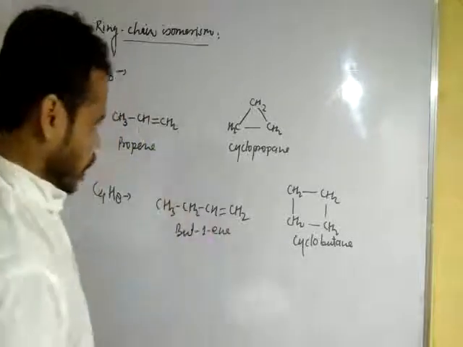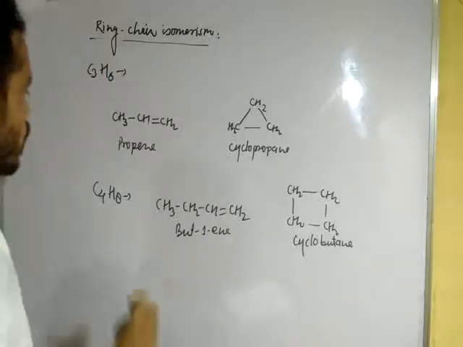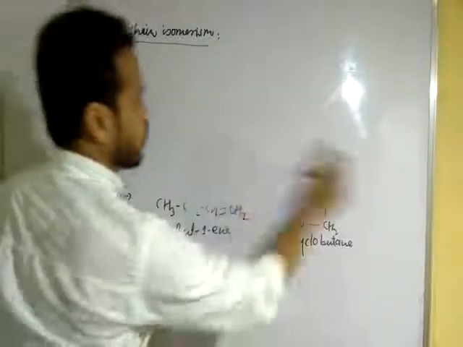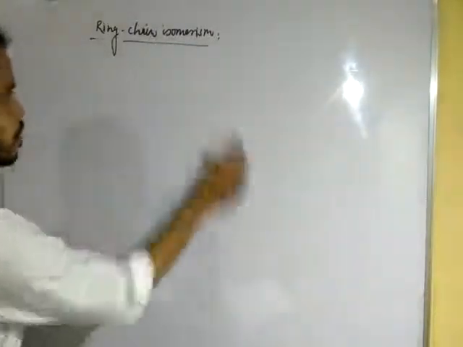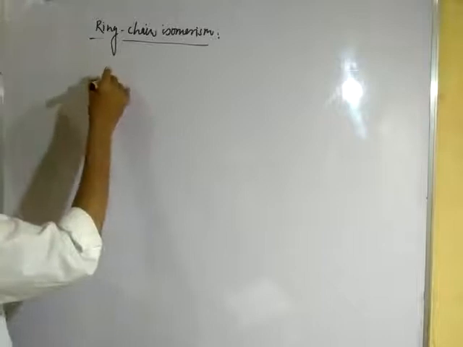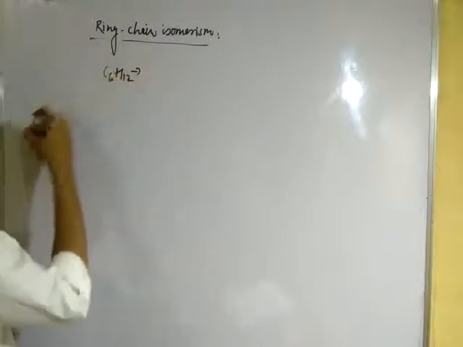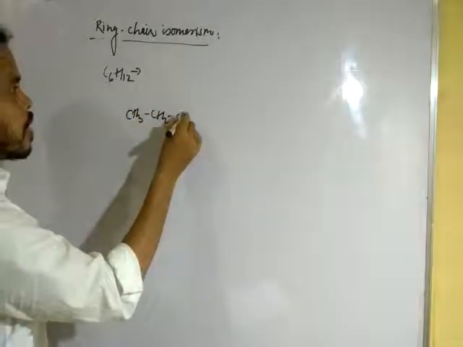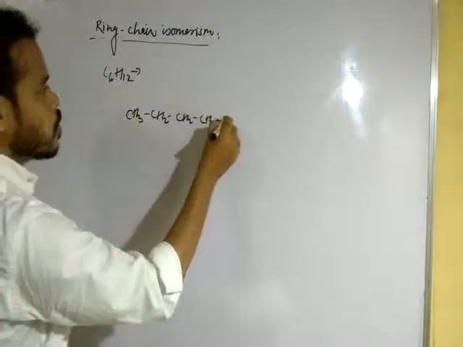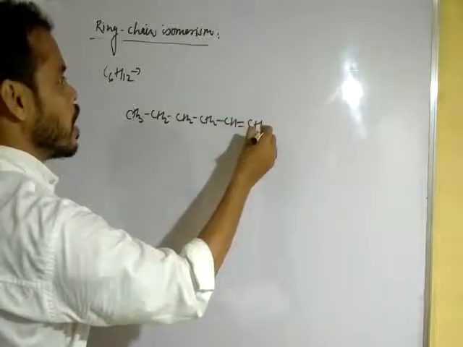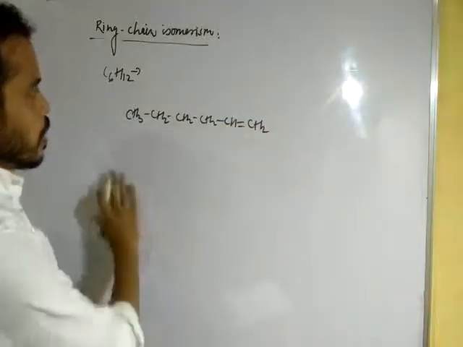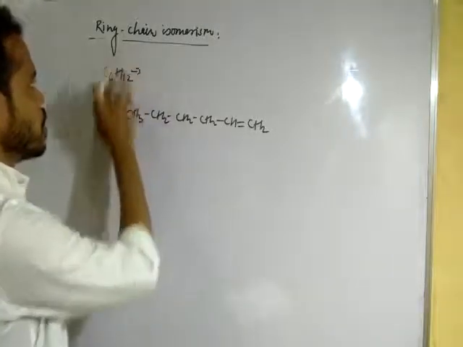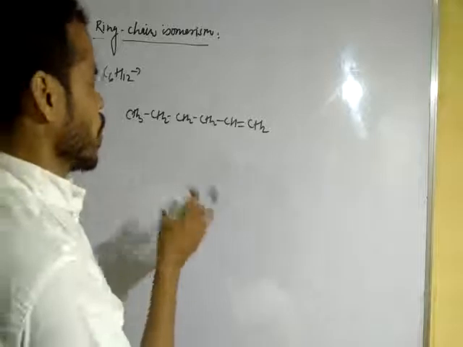Let us see another example. C6H12. The open structure will be CH3, CH2, CH2, CH2, CH, double bond CH2. Here the number of carbon atoms and hydrogen atoms are the same, C6H12.